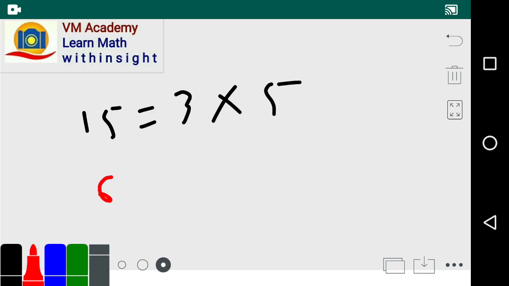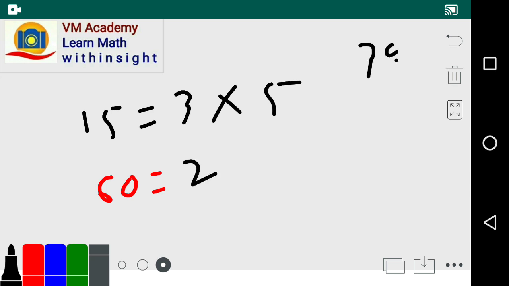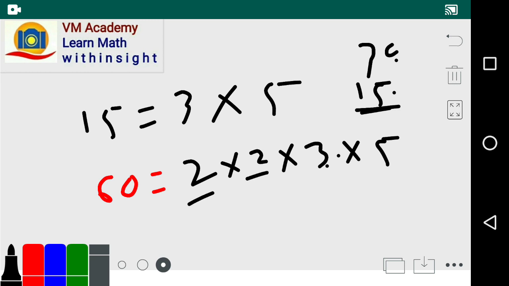And consider 60. 60 is nothing but, friends, 2 times 30, now 30 is remaining. 30 divided by 2 is 15, and 15 is divisible by 3, so 3 into 5. And in this manner it can be written in the form of a product of prime numbers. So the factorization of this number contains 2 two times, and 3 one time,